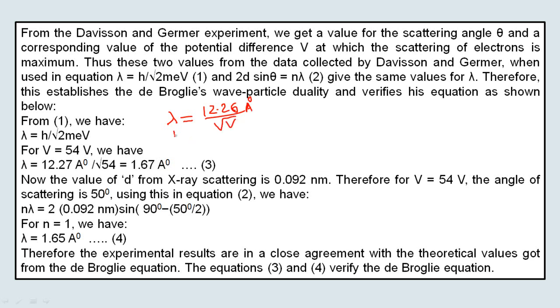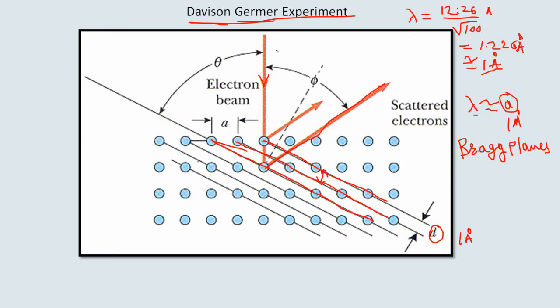This is a theoretical formula given by de Broglie, and using it they calculated the de Broglie wavelength associated with the electron. They observed the first order diffraction for specific values: when the voltage is 54 volts and the angle of diffraction is 50 degrees. The order of diffraction observed is the first order.